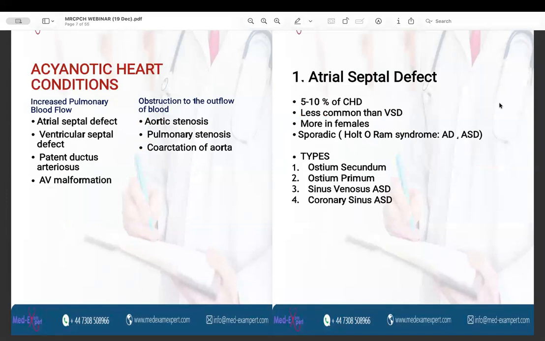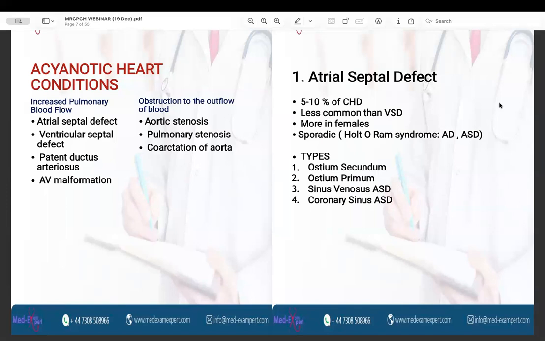So ASDs constitute about 5 to 10% of the congenital heart diseases. They are less common than VSD, more common in females. The pattern of inheritance is sporadic, but Holt-Oram syndrome, an autosomal dominant syndrome, is associated with ASD. There are different types of ASDs. One is ostium secundum, ostium primum, sinus venosus ASD, and coronary sinus ASD.